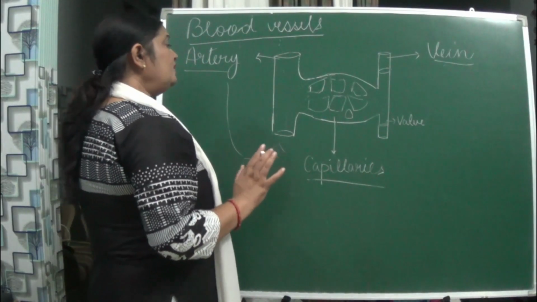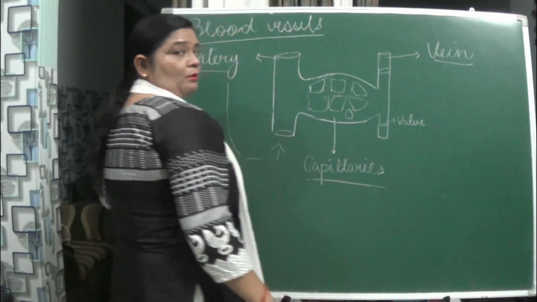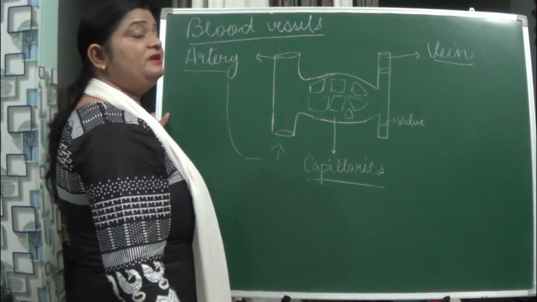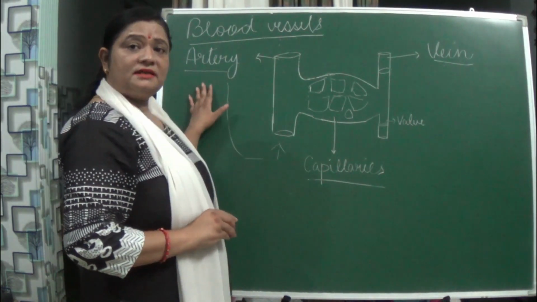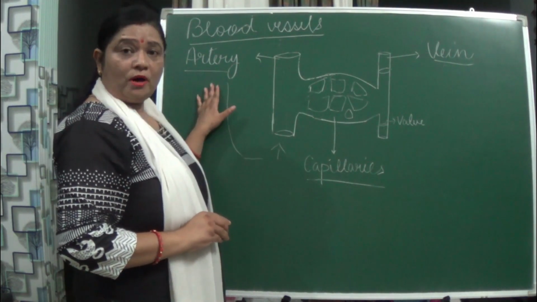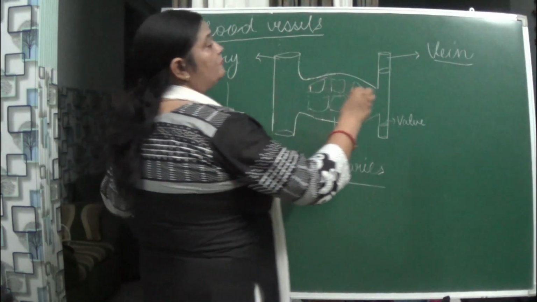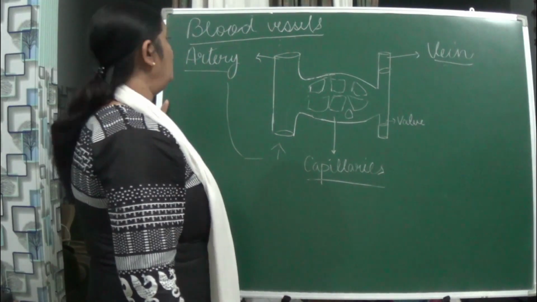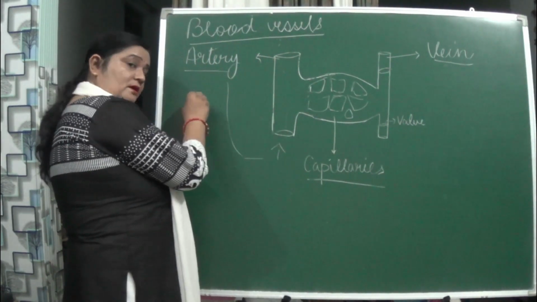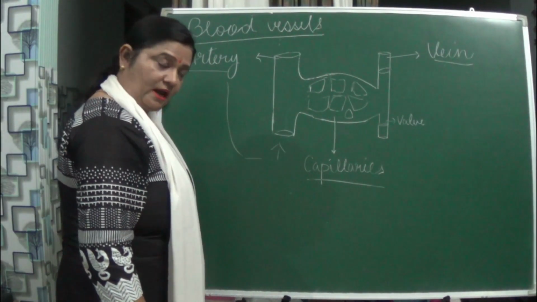Now, when we talk about artery and vein, this vein carries what? Deoxygenated blood. It means blood which doesn't consist of oxygen. Artery carries what? The oxygenated blood. But there is one vein which carries what? Oxygenated blood, that is the pulmonary vein. And there is one artery also which carries deoxygenated blood, and that is the pulmonary artery.